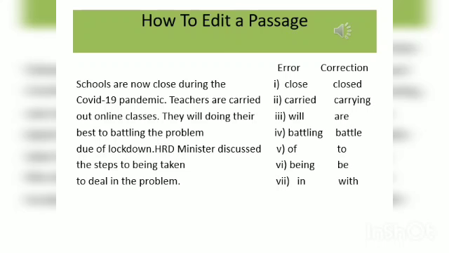Dear children, when you are to edit a passage, follow these steps. Number 1. Read the complete passage carefully so that you know what the passage is about. Number 2. Read the complete sentence. For example, in the passage given in this slide, the first sentence ends with the word pandemic. So, do not stop at the last word of each line. Rather, read the complete sentence together.